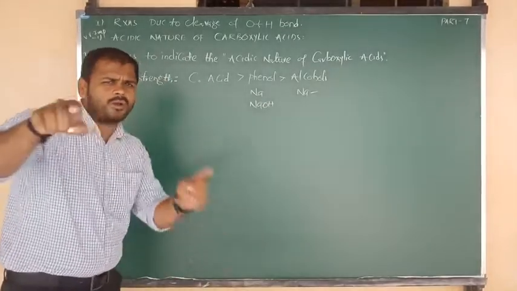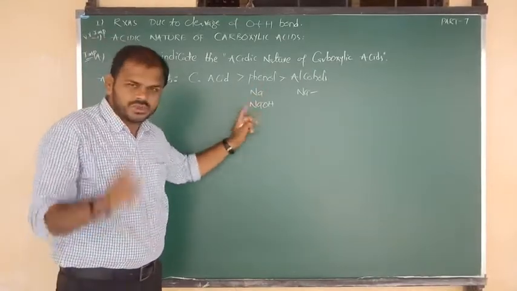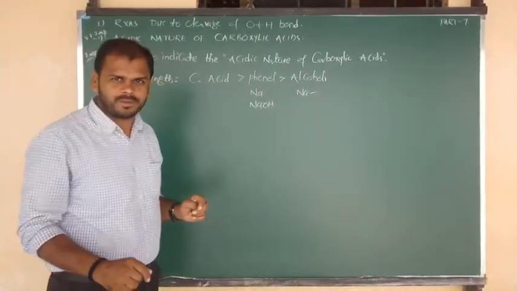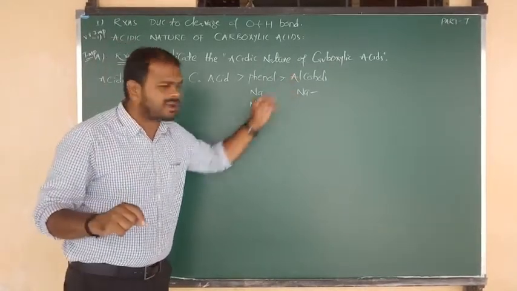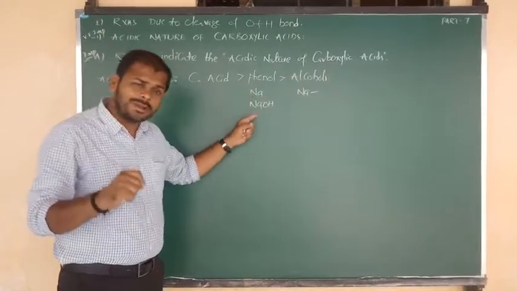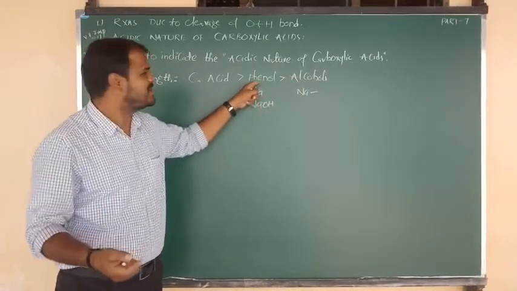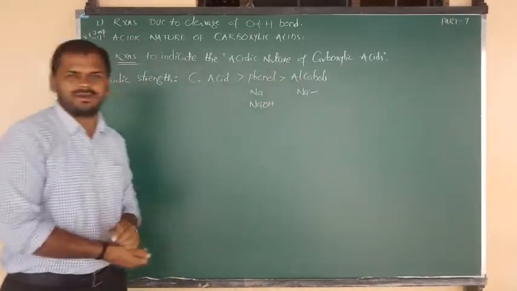You can check your material: for phenols' acidic nature I have given these two reactions, and for alcohols only one reaction. Reaction with sodium indicates the acidic nature of alcohol, and phenol reacting with both sodium and sodium hydroxide, one more reagent, shows a little more acidic nature as compared to alcohols.